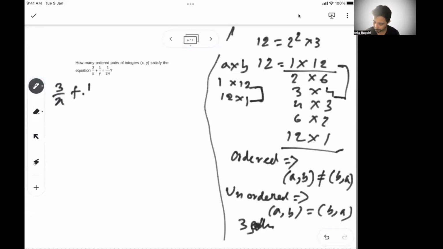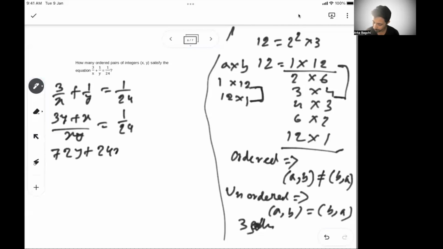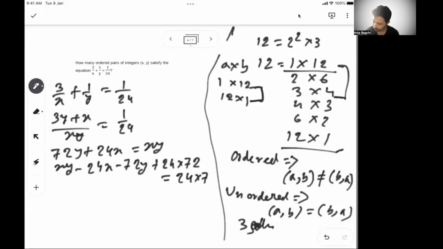3 by x plus 1 by y equals 1 by 24. Again, start the same way: (3y plus x) by xy is equal to 1 by 24. If I cross multiply, 72y plus 24x is equal to xy. Or I can write xy minus 24x minus 72y equals 0, then I have to multiply 24 into 72 on this side also.